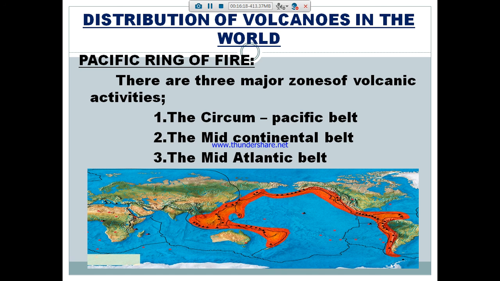Volcanoes of this area are mainly of the fissure eruption type. For example, Iceland is the most active volcanic area and is located on the mid-Atlantic ridge. St. Helens and the Azores Islands are other examples. These are caused mainly by tectonic plate movements inside the sea, so this mid-Atlantic belt has a very high risk of tsunami events.